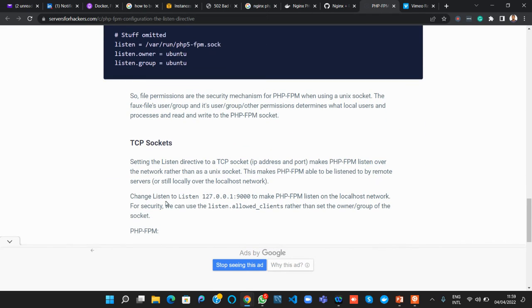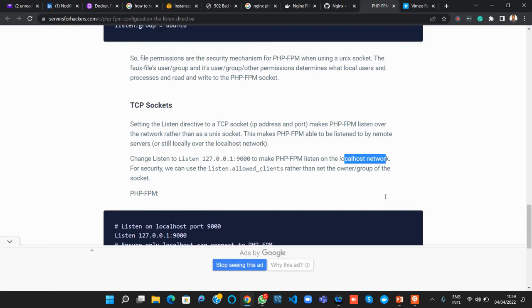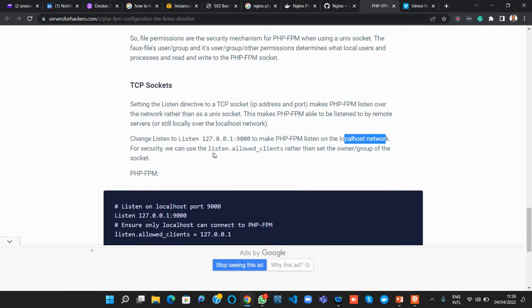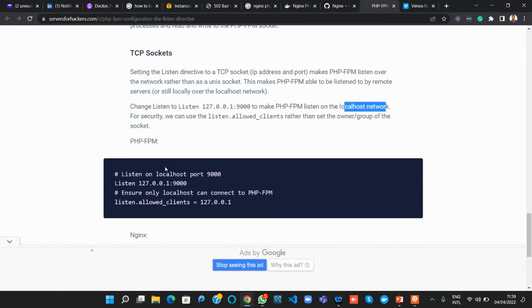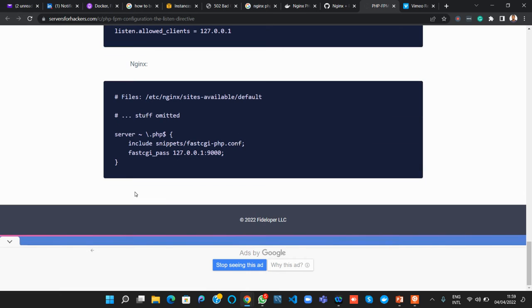Now we can change it. TCP sockets for PHP-FPM. Change listen to make PHP-FPM listen on the localhost network. For security reasons, we can use listen.allowed_clients rather than set the owner and group of the socket. So now our configuration will turn out to be something like this. Instead of all of that part, we just use this as our configuration.